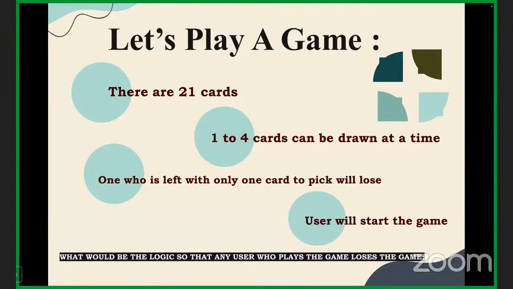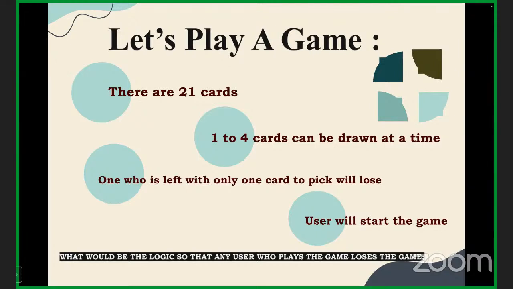So there are 21 cards, and one by one you have to pick a card, I mean, a number of cards. So 1 to 4 cards can be drawn: either one card, or 2 or 3, up to 4. Not more than 4, not less than 1. One time the user is going to pick cards, and the next time the computer. And the one who is left with the single card